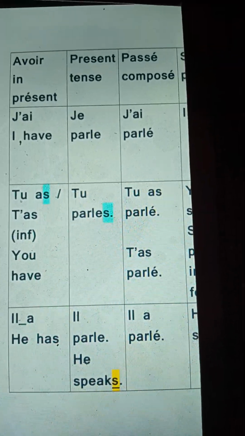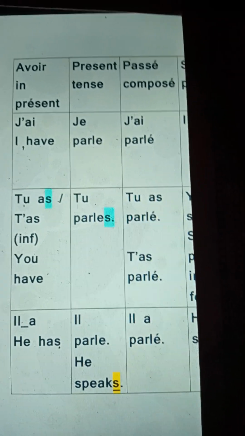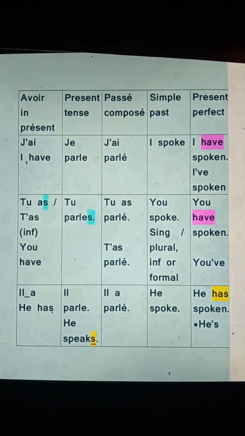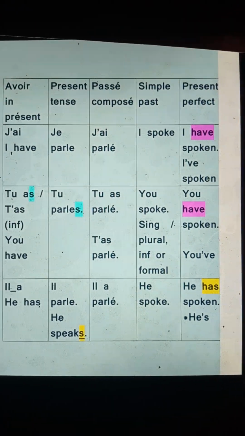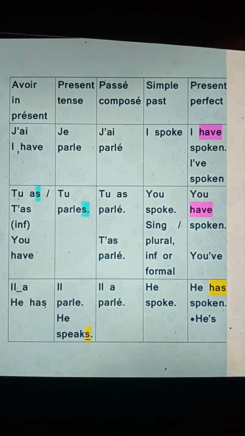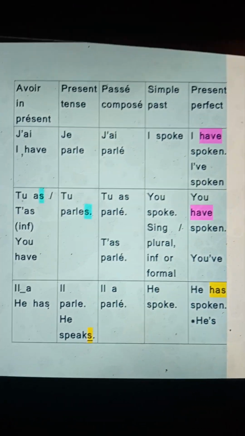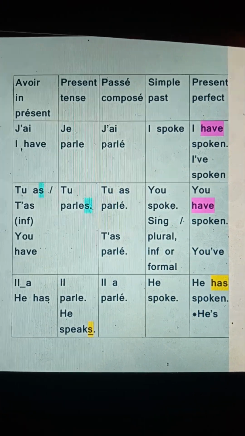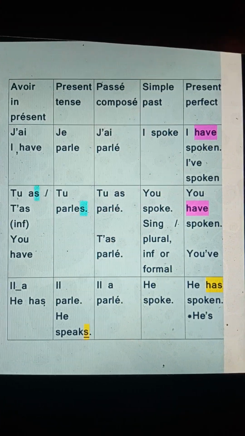In spoken person, you can say t'as parlé, and then il a parlé. So the same in English, I've given simple past, I spoke, or you can also say I have spoken or I've spoken. So if you see I've spoken, that's spoken English, okay? In written language, we shouldn't be writing like that. For the purpose of learning a spoken language, I've just written it like this, I've spoken. So you have spoken and you've spoken.